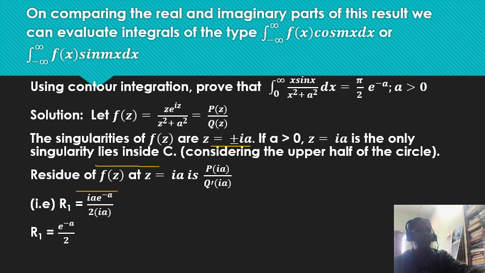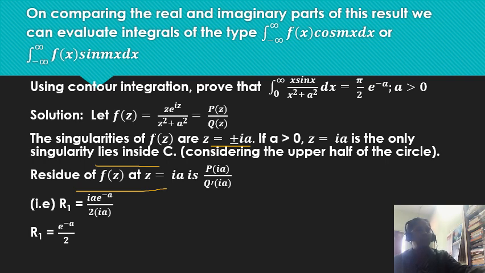So we calculate the residue of f of z at z equal to ia, which is nothing but p of ia divided by q dash of ia. Therefore, R1 is equal to p of ia. So, p of z is what? z e power iz. So, put z equal to ia. Therefore, we get ia e power i into ia. That is i square, and i square value is minus 1. Therefore, we get e power minus a divided by z equal to ia the whole square. And actually, this is written in the form of a factorization. z square plus a square can be written as z plus ia into z minus ia.